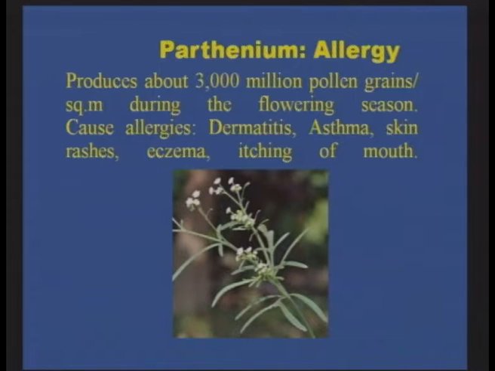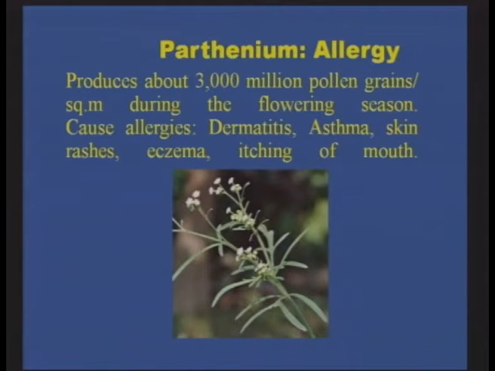The Parthenium allergy. Parthenium, you are seeing, is a menace weed and it grows widely in many places, and once it starts growing, it stops the other plants, whether ornamental or food related. It is a dominant species, and it produces more than 3,000 million pollen grains per square kilometer during the flowering season.